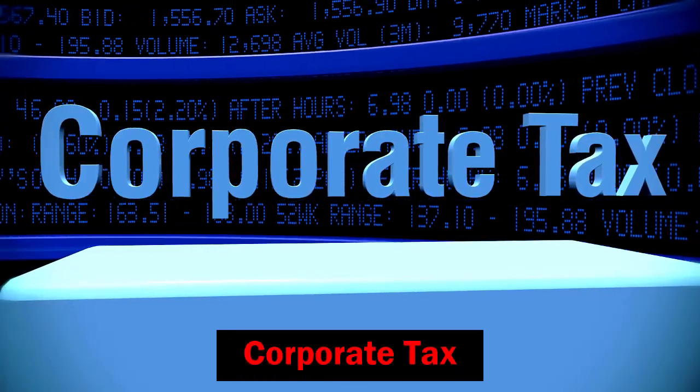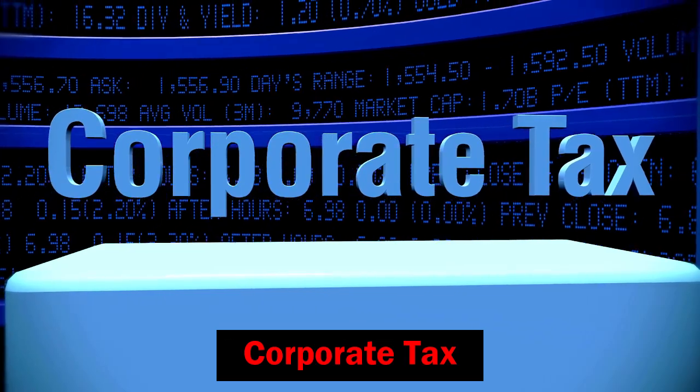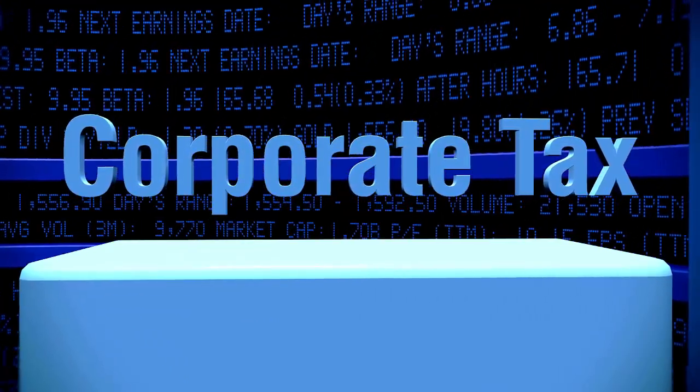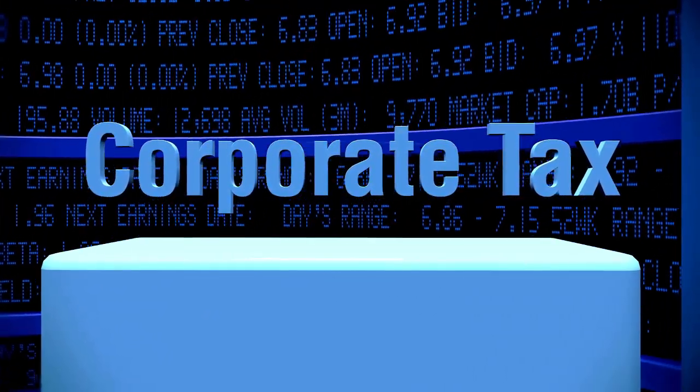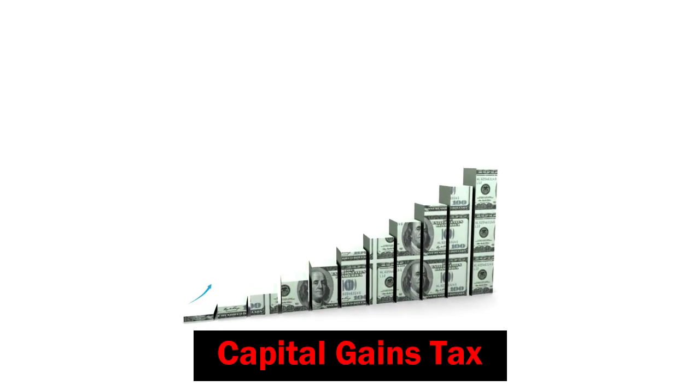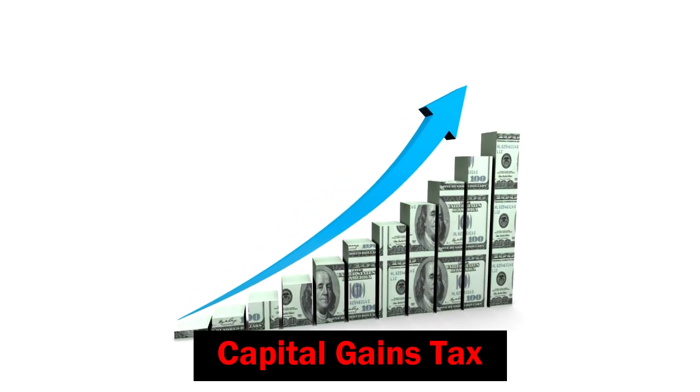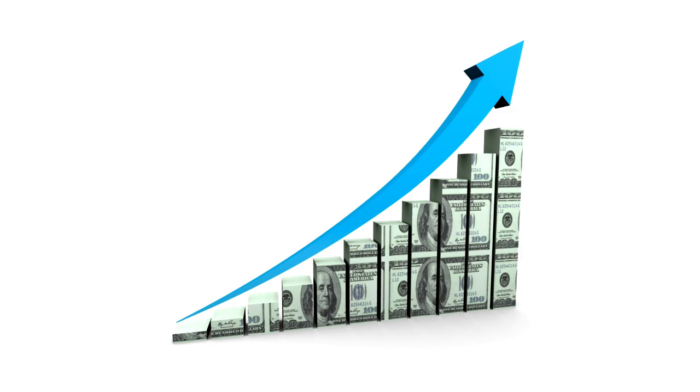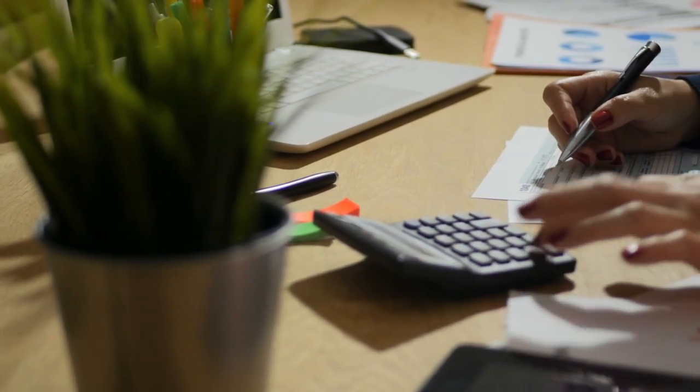Now let's talk about corporate tax. It is a charge on the profits of companies. The rates vary based on the company's turnover and other criteria. Capital gains tax is imposed on profits from the sale of assets like property or stock. It can be short-term or long-term, depending on the holding period of the asset.